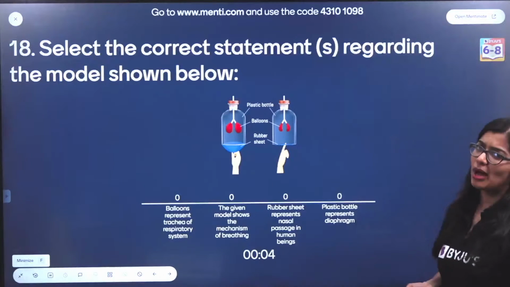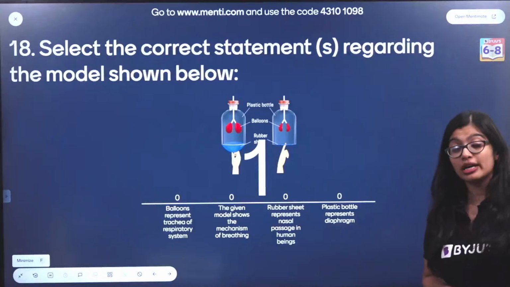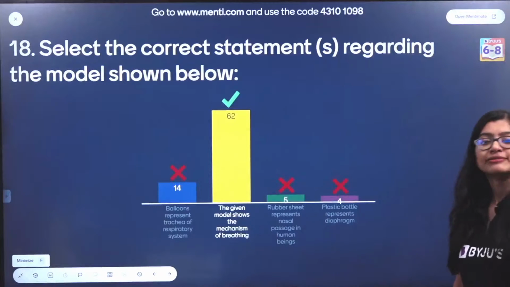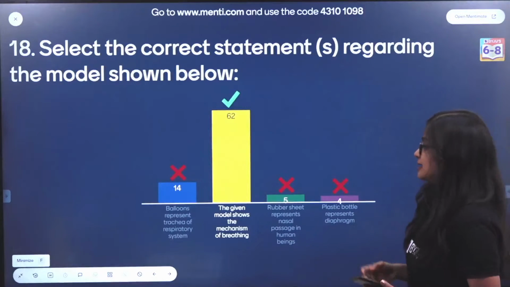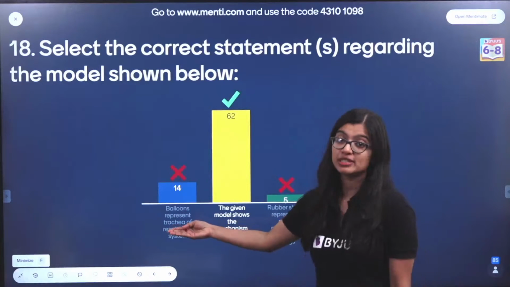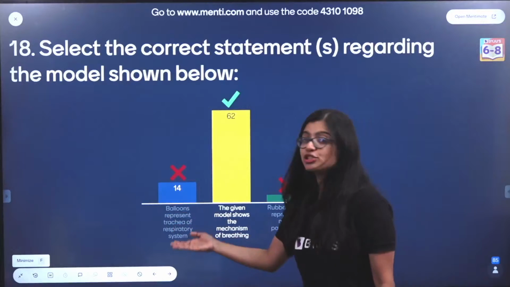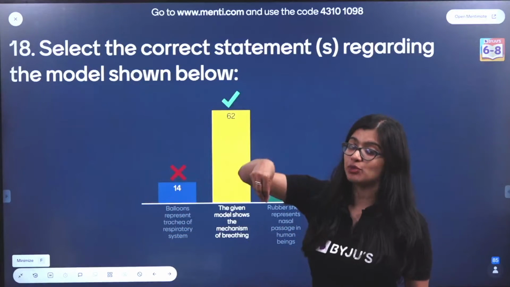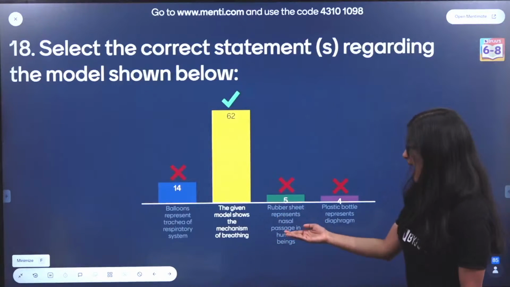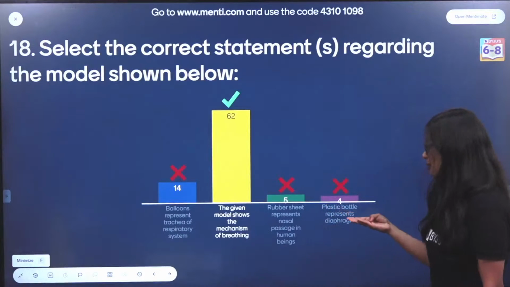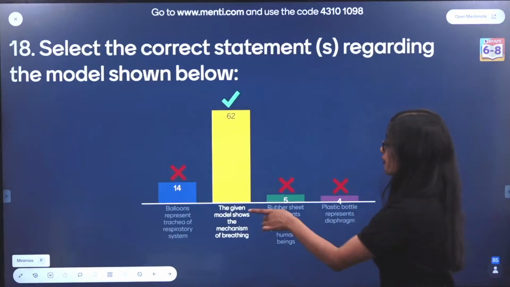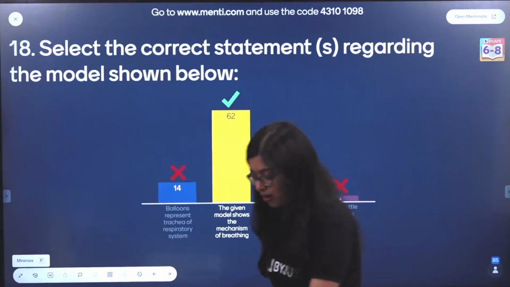We did this model much earlier, in May, we made a working model of the lungs. Very good, everybody. See, in the working model of the lungs, we know that the balloons actually represent the lungs of our body. So it is not the trachea, but rather the straws that we insert, they represent the trachea. Now the rubber sheet here represents the diaphragm and not the nasal passage. And we know plastic bottle represents the rib cage or the chest cavity and not the diaphragm. But this working model, of course, helps us in understanding the mechanism of breathing.